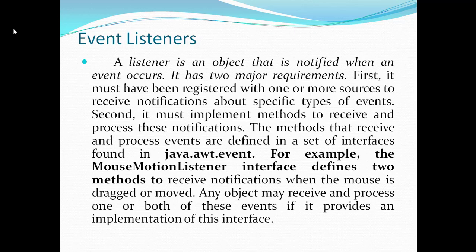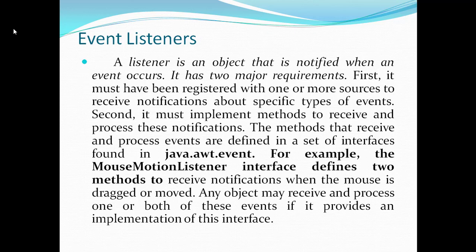The methods that receive and process events are defined in a set of interfaces found in the java.awt.event package.